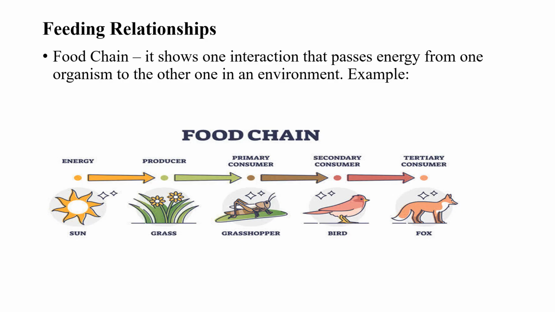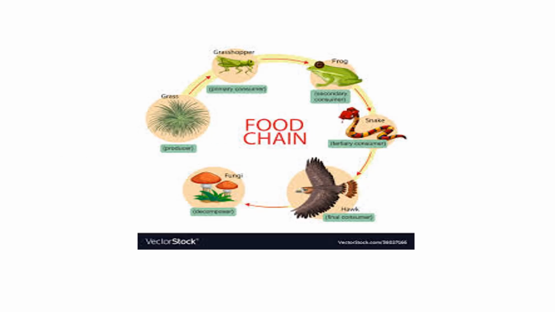The green plants, because they manufacture their food on their own, are referred to as the producers. The primary consumers are the ones that feed directly on plants. The secondary consumers are those that feed on what feeds on plants, and you also have the tertiary consumers. The next one we're going to look at is also another example of a food chain. If you look at this, you will see that it's not joining to the other one. So grass is being fed upon by grasshopper, so energy moves from grass to grasshopper, from grasshopper to frog, from frog to snake, from snake to hawk.